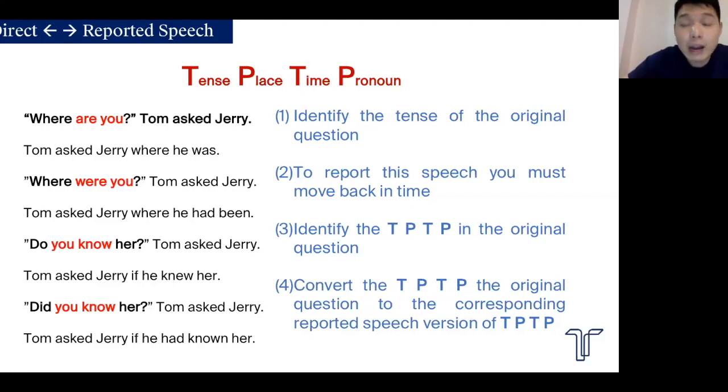You should know how to approach direct speech to reported speech. The first thing you want to do is to identify the tense of the original question. Why is this important? Because depending on the tense of the original question, you are going to move back in time by one step from direct speech to reported speech. So if the tense of the original question is present tense, the reported speech will be in past tense. If it is in past tense, the reported speech will be in past perfect.